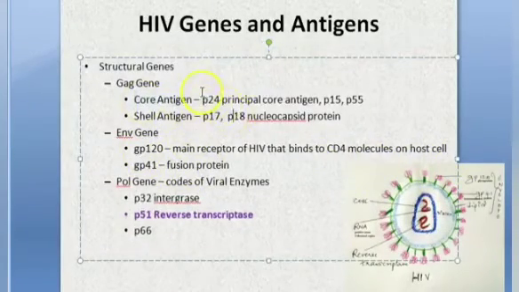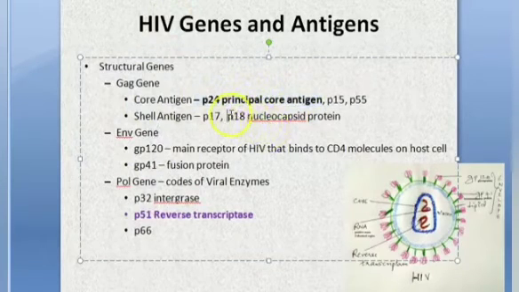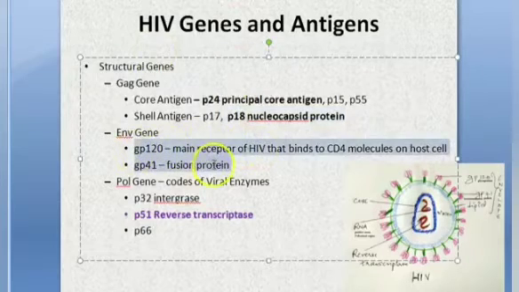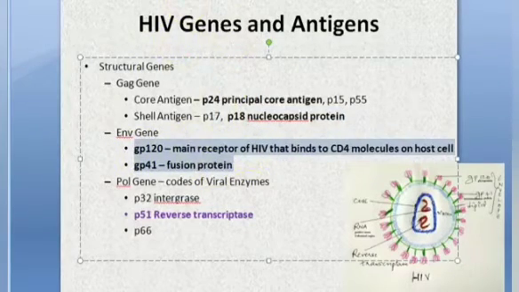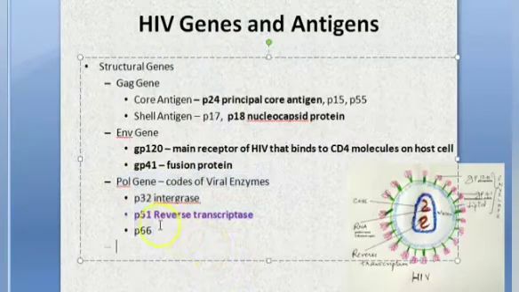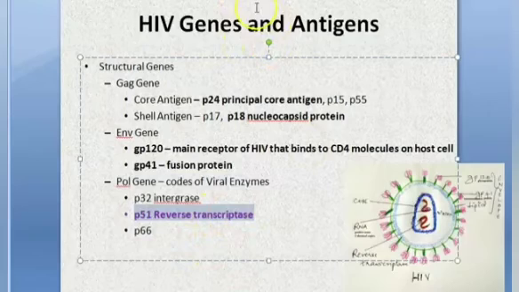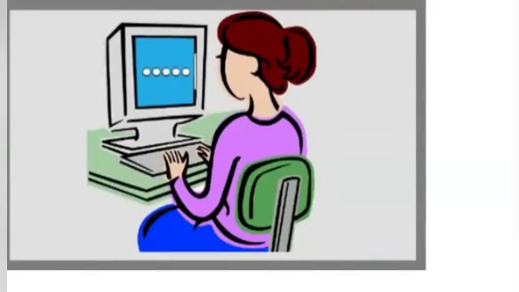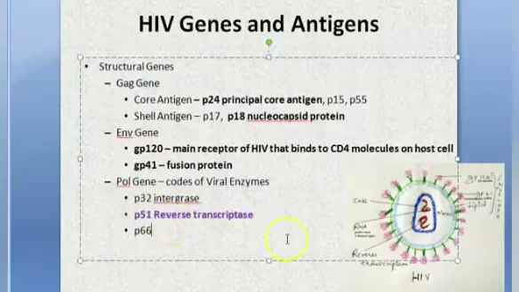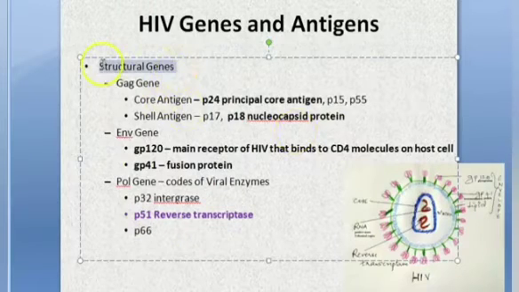In core antigen, you can remember 24. P24 is the principal core antigen, they are saying. And P18 is the nucleocapsid protein. If you want to remember, you can remember this. GP120, 41, this you should not forget. Then coming to the pol genes, which produce the viral enzymes, P51 makes the reverse transcriptase. So can you focus on this one? P51, say P51 reverse transcriptase, okay? P51 is reverse transcriptase. So we finished the genes and antigens, we finished the structural genes.